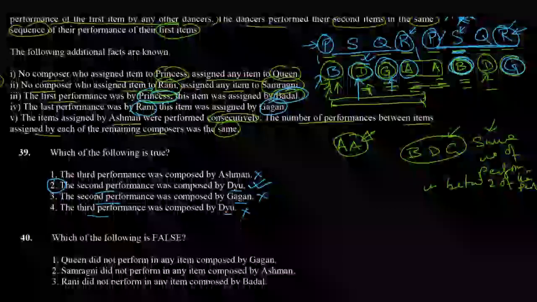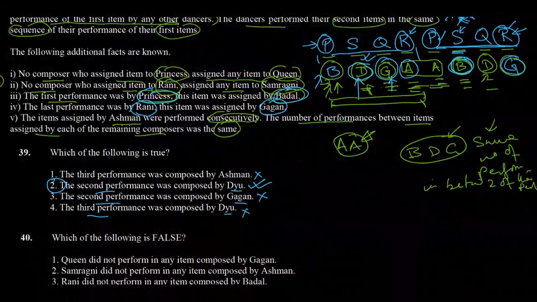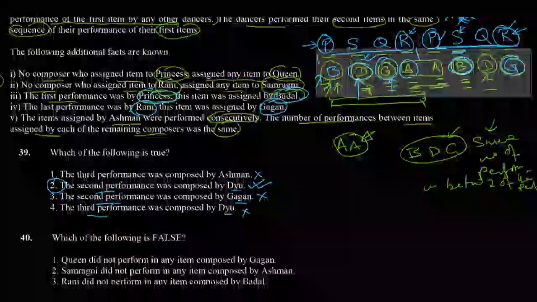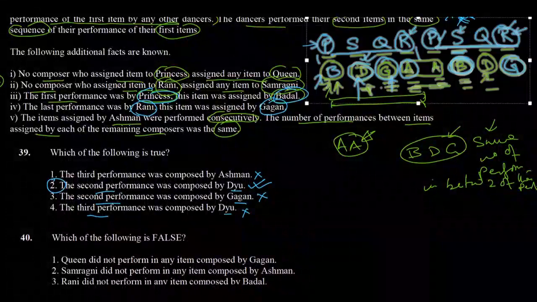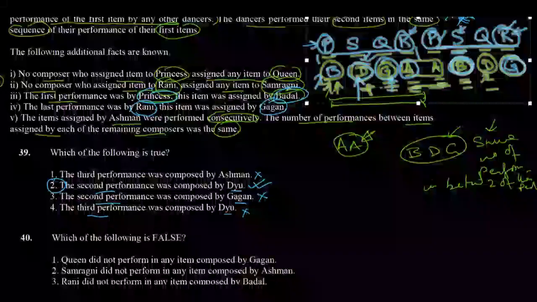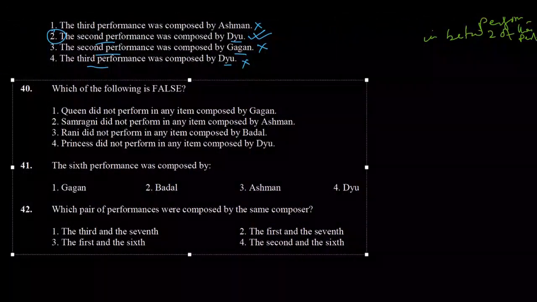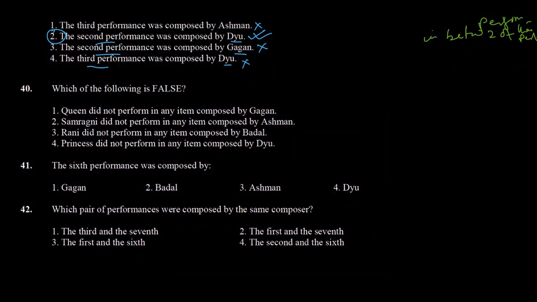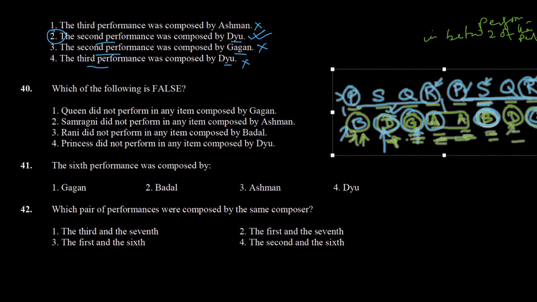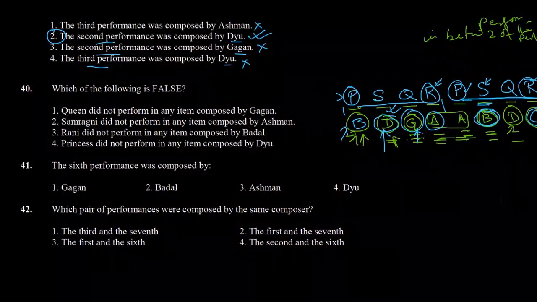Now we move to the next set, but before that let me copy this out. We need the sequence to answer. So we have the sequence here. Question number 40 says, which of the following is false?